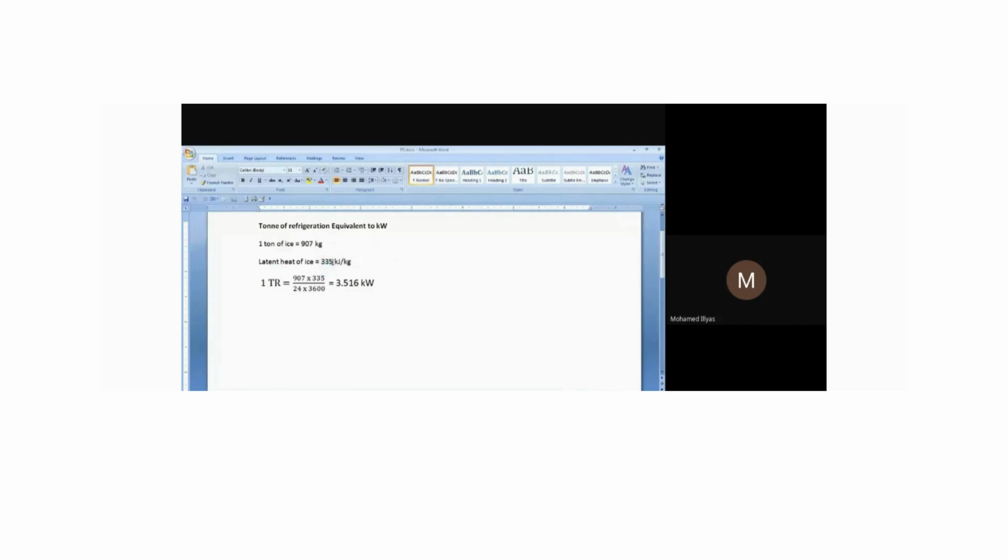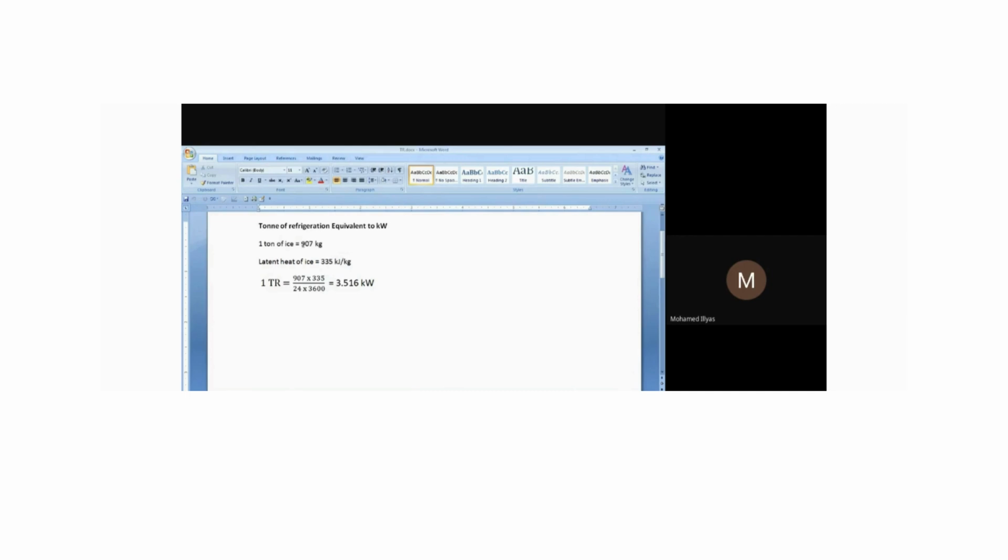We call it the latent heat of ice. Latent heat means there will be a phase change with no change in temperature. That we call latent heat. So for melting of ice, this much amount of heat has to be given for 1 kg of ice.